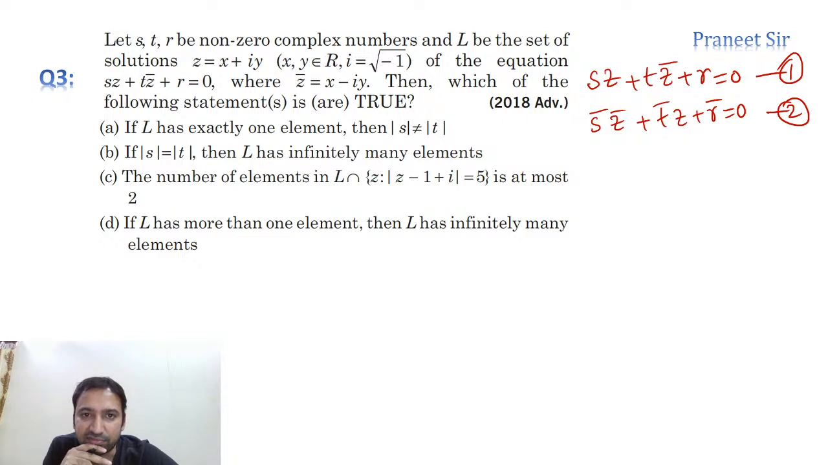We need to eliminate Z bar. Finally, we need to calculate Z.